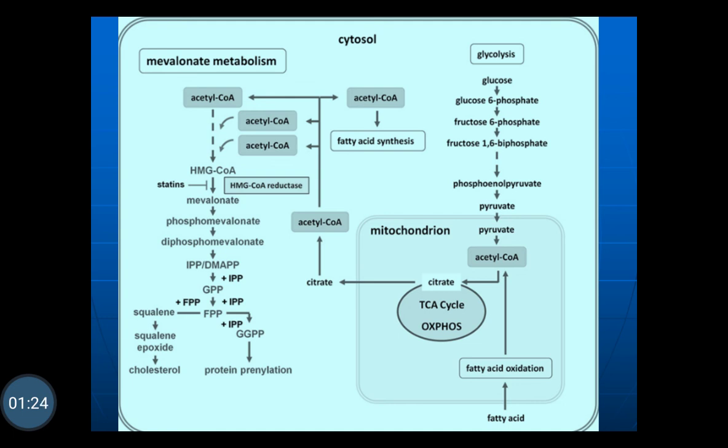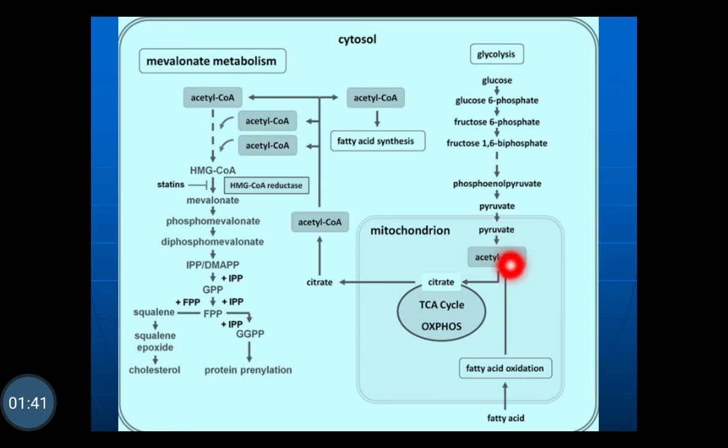This mevalonate pathway continues from glycolysis, that is, glucose enters into glycolysis and the end product of glucose is pyruvate.